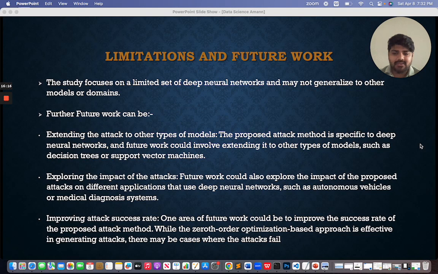The second one is exploring the impact of the attacks. That means future work could also explore the impact of the proposed attack on different applications that use deep neural networks, such as autonomous vehicles or medical diagnosis systems. And the last one is improving the attack success rate. That means one area for future work could be to improve the success rate of the proposed attack method. While the zeroth order optimization based approach is effective in generating attacks, there may be cases where the attack fails. These are the limitations and the future work.